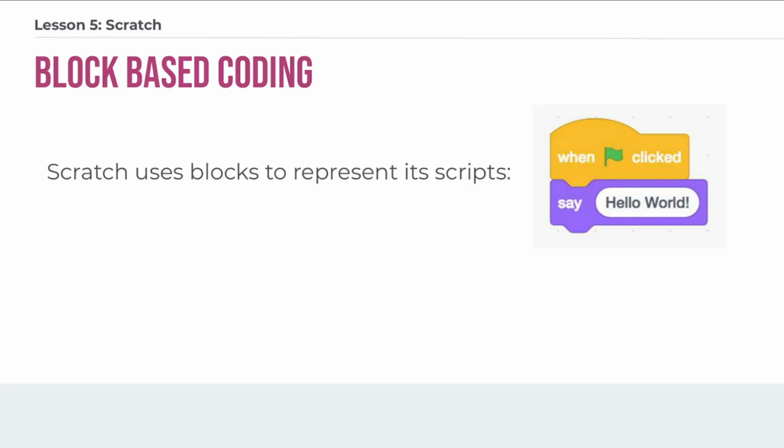Both text-based and block-based languages have advantages and disadvantages. Block-based languages tend to have a palette of commands to choose from, so that you don't really need to memorize how to type those commands. But it might be a little bit slower to code something in a block-based language than one where a user could quickly just type commands using their keyboard. Some text-based coding languages would be Python, Java, C.